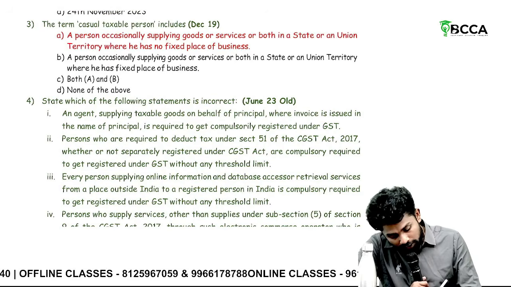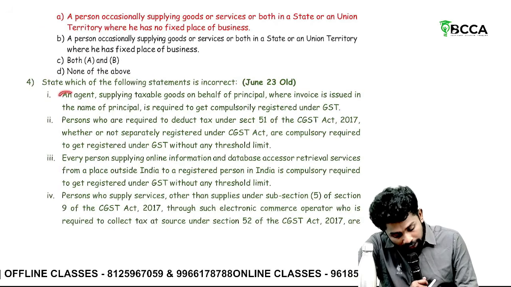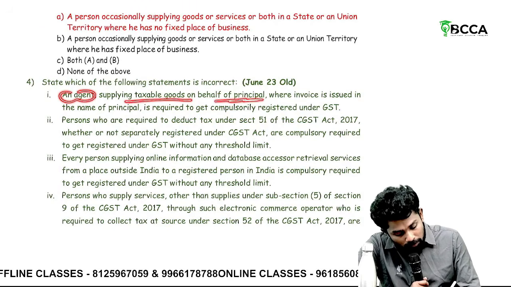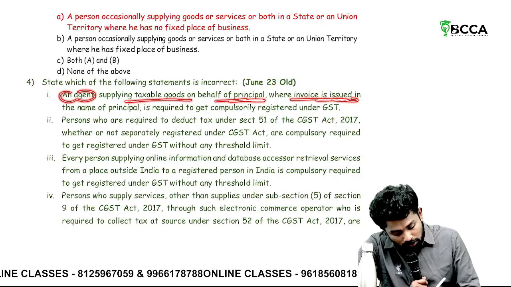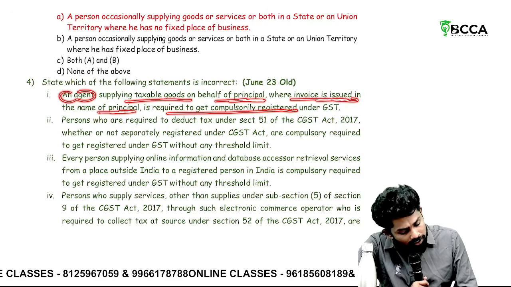State which of the following statements is correct. An agent supplying taxable goods on behalf of a principal, where the invoice is issued in the name of the principal, is required to get compulsorily registered?